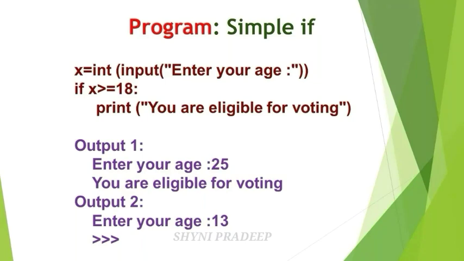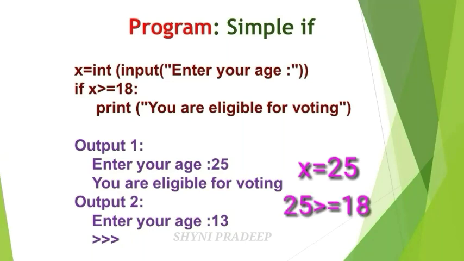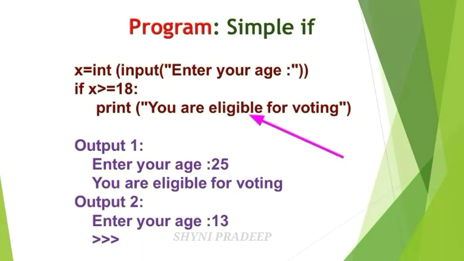So see the output. First enter your age. Suppose your age is 25. Now x equals 25. 25 is greater than or equal to 18. Is this condition true or false? 25 is greater than 18, so this condition is true. If this condition is true, then you have to execute this statement. What is the statement? You are eligible for voting.